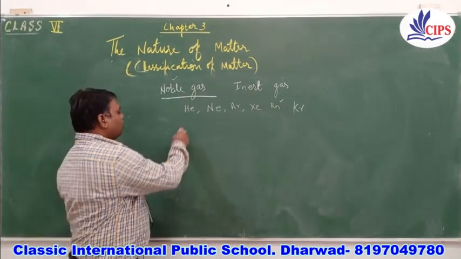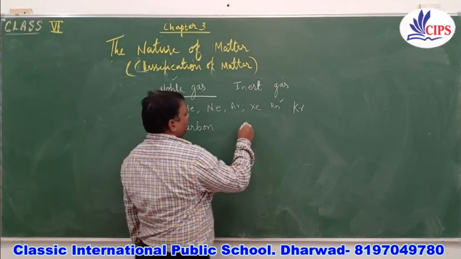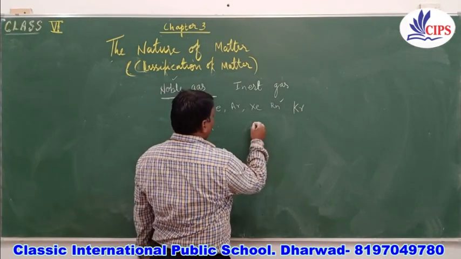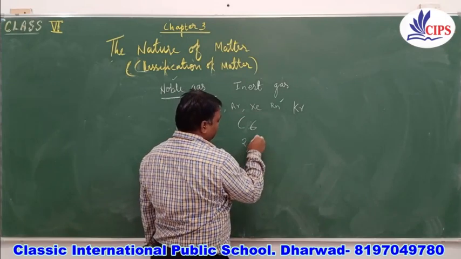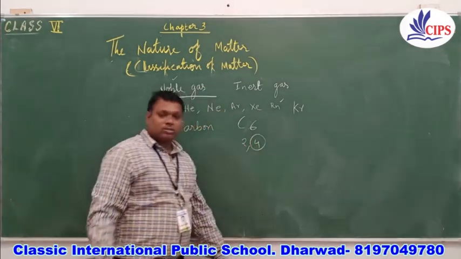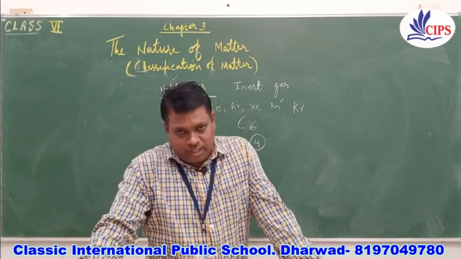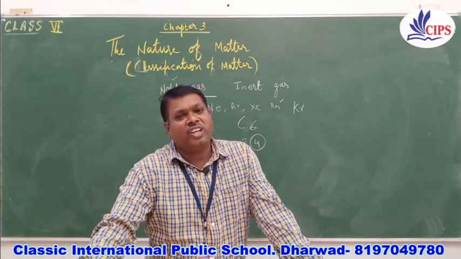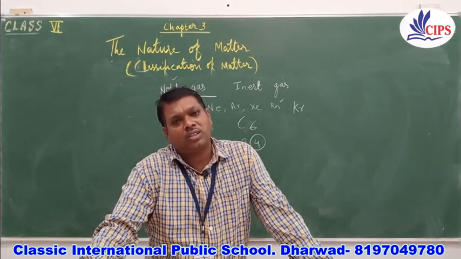Carbon is considered a non-metal. Carbon's atomic number is 6, its electron distribution is 2, 4, so it has 4 electrons in its outermost orbit. Though it has 4 electrons in its outermost orbit, it forms a huge number of compounds in living as well as non-living material.